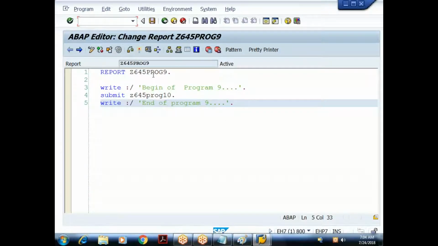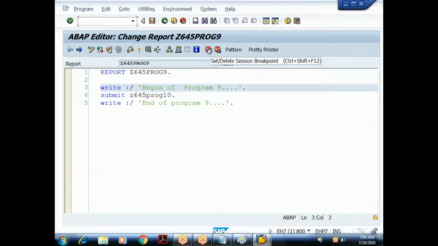Let me try to debug this. I'll put the breakpoint. We already know how to do the debugging after activating your program. From wherever you want to start the debugging, put the breakpoint. I'm interested in starting the debugging from the beginning, so I'll put the cursor anywhere on the third line and say set session breakpoint. Done. The breakpoint has been set. So I'll say F8. Whenever the breakpoint is encountered, the control is transferred to debugging mode. So let me say F8.